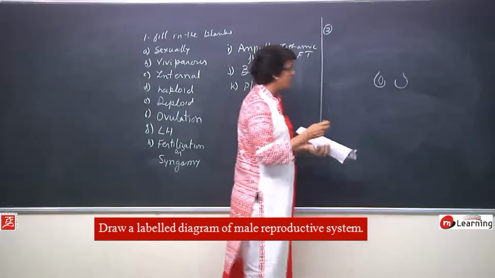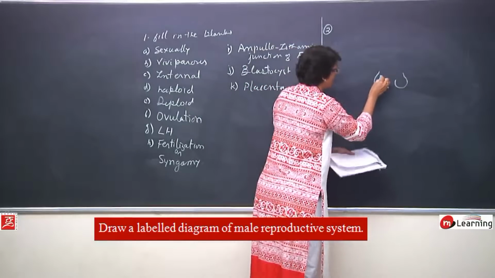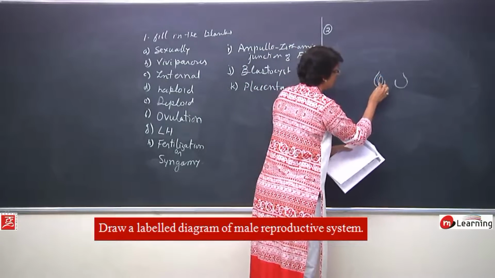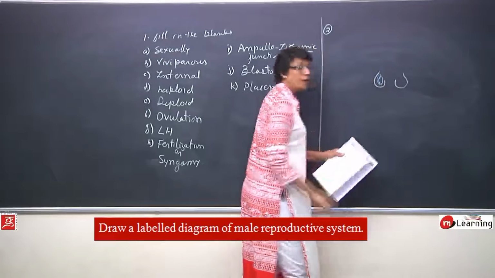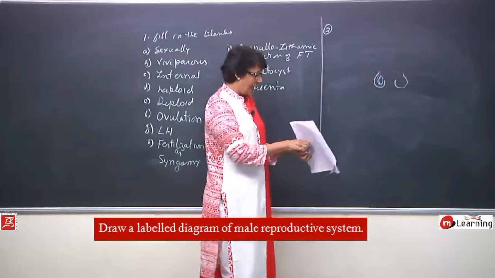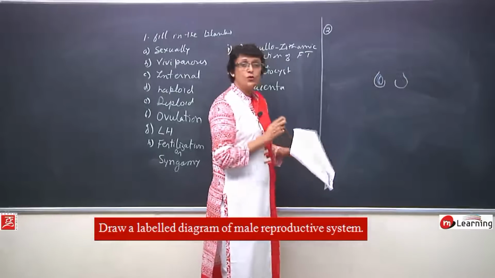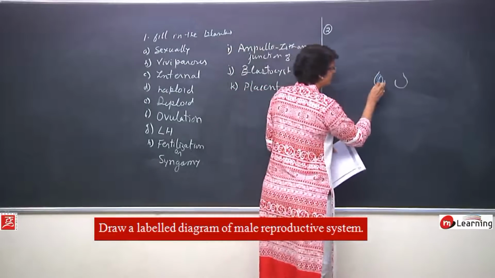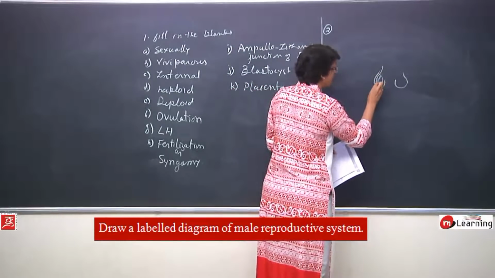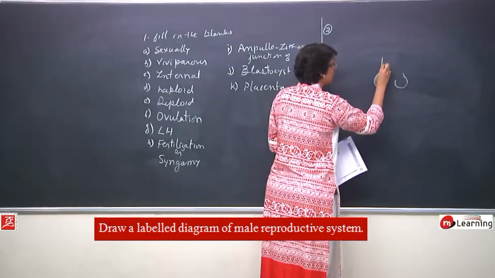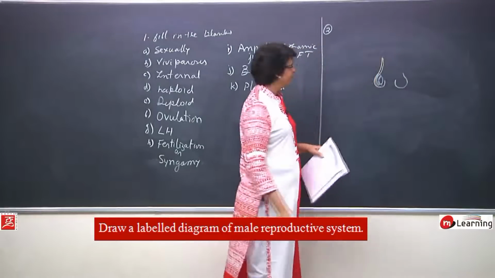From the testes, the sperms are poured into a highly coiled tube, the epididymis. The epididymis continues through the vas deferens, and this vas deferens ascends into the abdominal cavity.